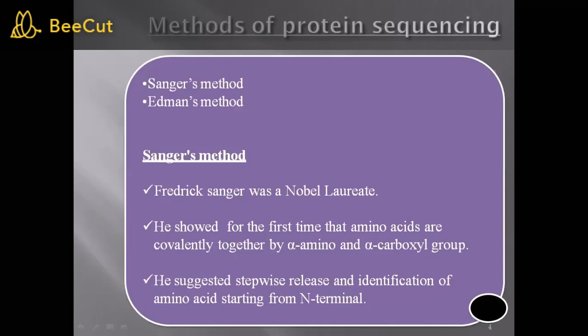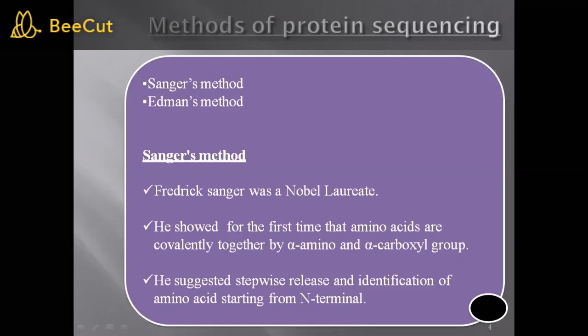Now, the methods of protein sequencing. There are two methods of protein sequencing. First is Sanger's method, and second is Edman's method. We will study the first method, that is Sanger's method, or we can say Sanger's dinitrofluorobenzene method. This method was given by Frederick Sanger, and he got a Nobel Prize for this method.